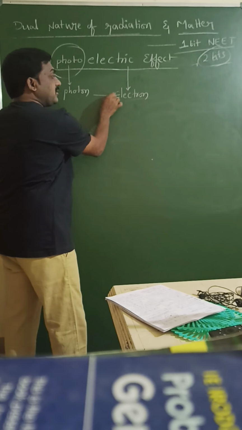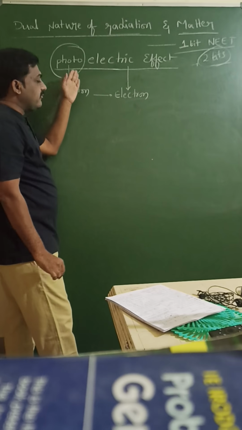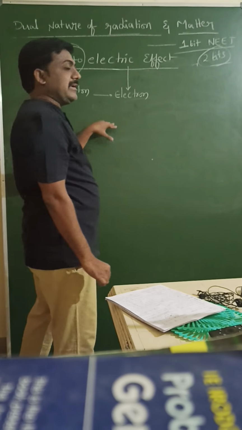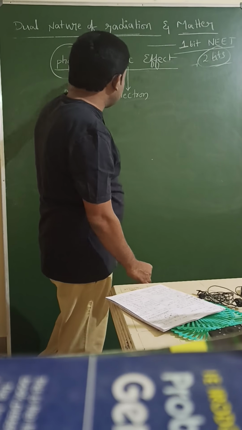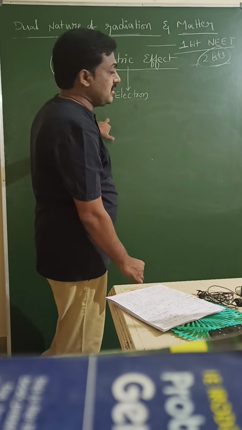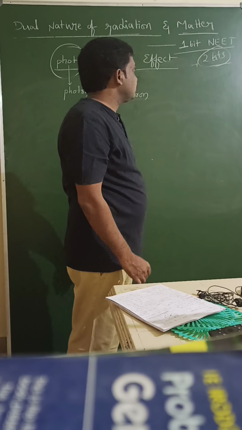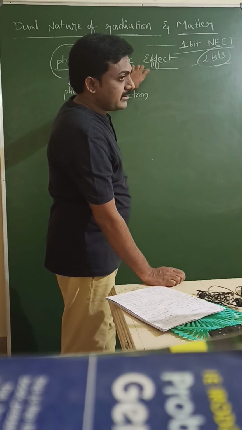Photon is not converted into an electron in the photoelectric effect. When a photon is incident on that metal surface, a loosely bound electron gains energy, taken from the photon. With that energy, that electron escapes from the metal surface.